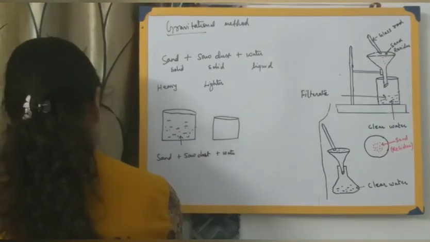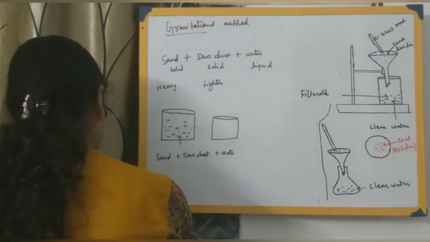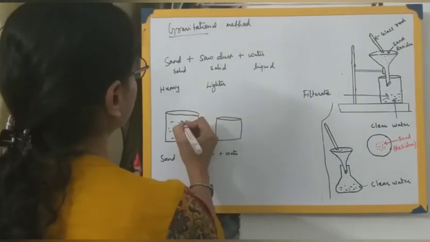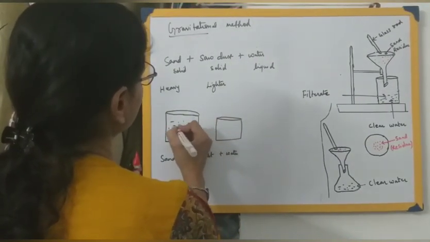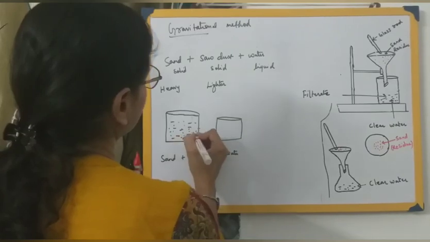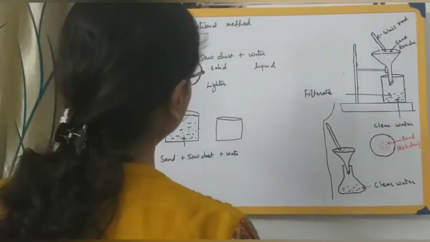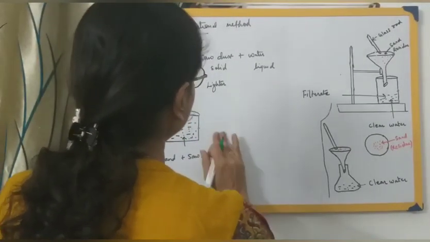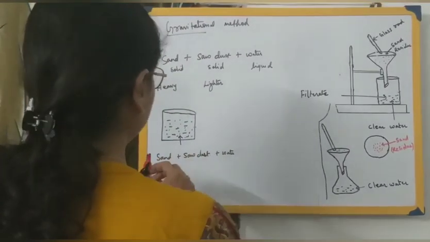And sawdust particles, that is, particles of sawdust with a green color. Sawdust with a green color. So you leave it undisturbed for some time. What will happen over here in the next stage? Let me draw it a bit bigger.